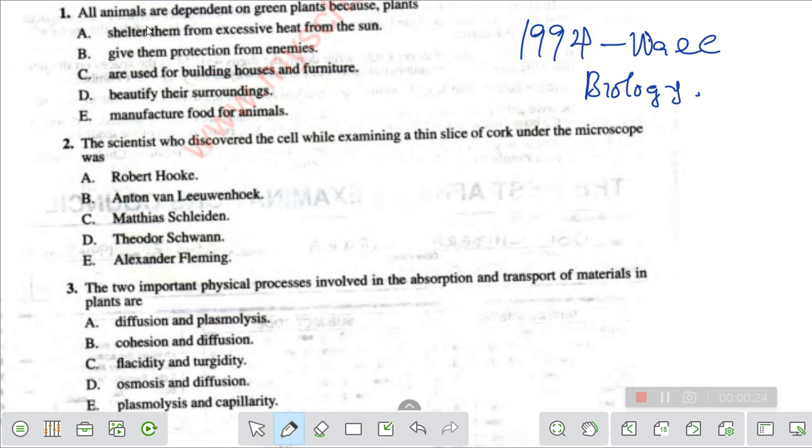All animals are dependent on green plants because plants: A, shelter them from excessive heat from the sun; B, give them protection from enemies; C, are used for building houses and furniture; D, beautify their surroundings; E, manufacture food for animals. Now they said all animals are dependent on green plants. You need to know that this question is from a topic called food chain.